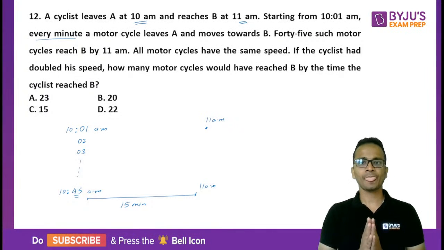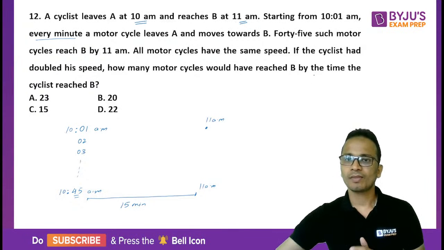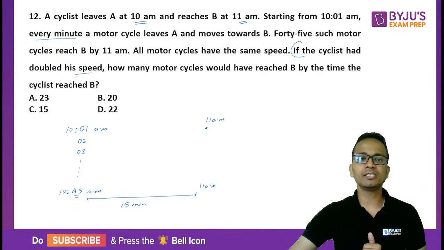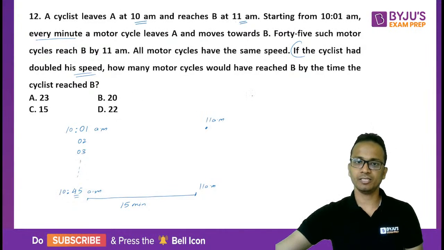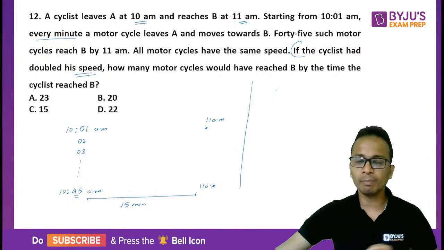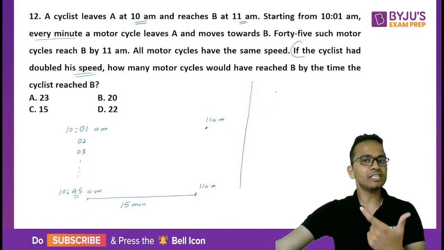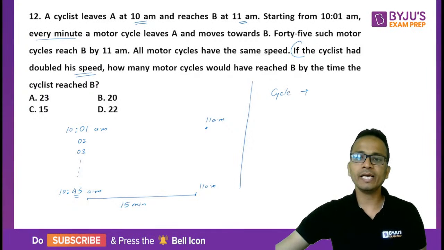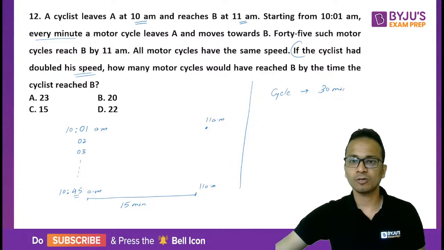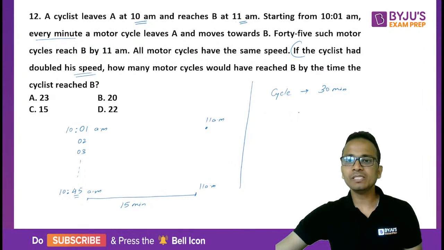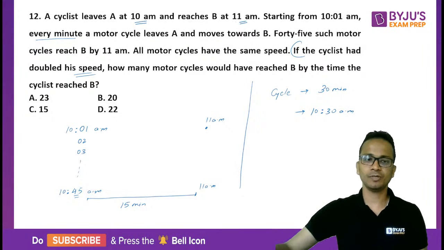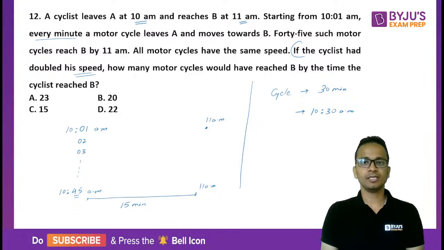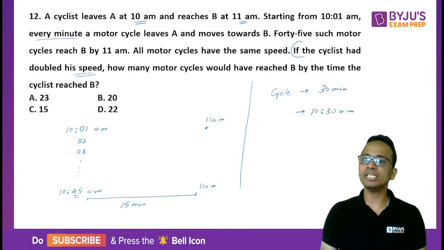Done. Okay. Next line. If the cyclist had doubled his speed, cyclist ने अपनी speed double कर दी. So if cyclist doubles his speed, instead of covering the distance in 1 hour, now the cyclist will take 30 minutes to reach point B. That means cyclist will reach point B at 10:30 a.m. So how many motorcycles will reach point B by the time cyclist reaches B?